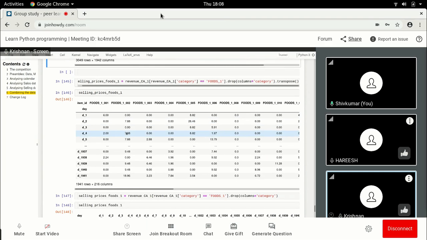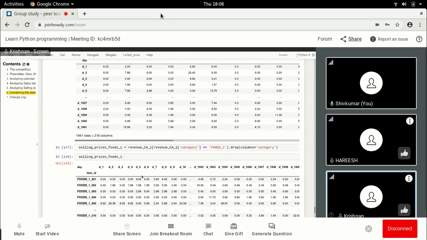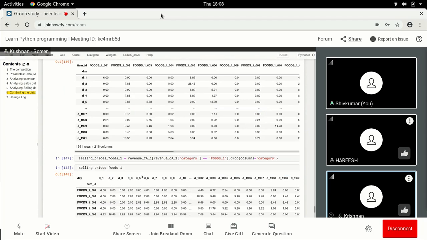The advantage here is that we could categorize it a little easier. For example, with food and category, it became much easier, because sometimes it's easier to have day in the row and sometimes it's easier to have day in the column. When you want to flip back and forth between these two, we found the transpose function really cool. It's like the pivot table. Pivot table also helped a lot.